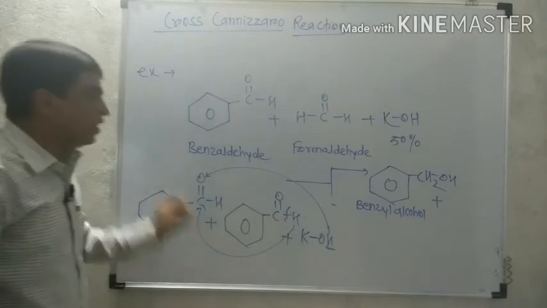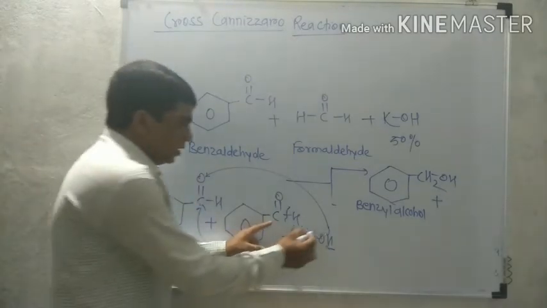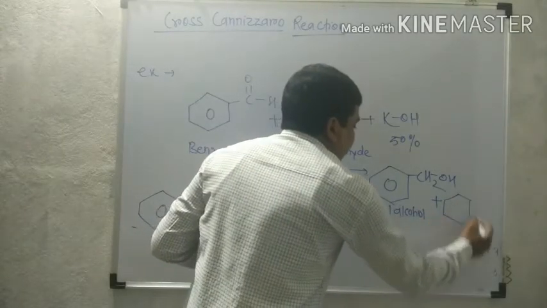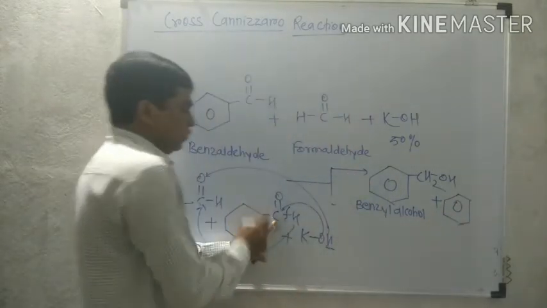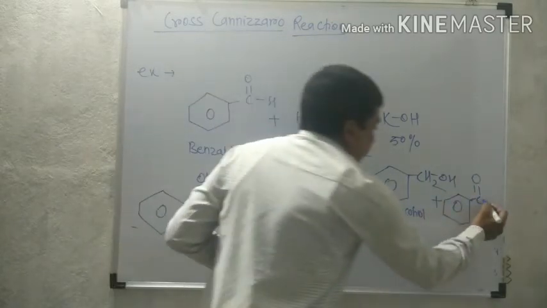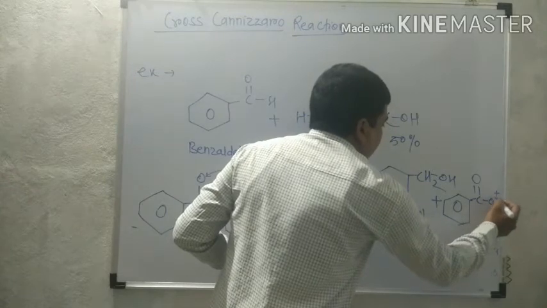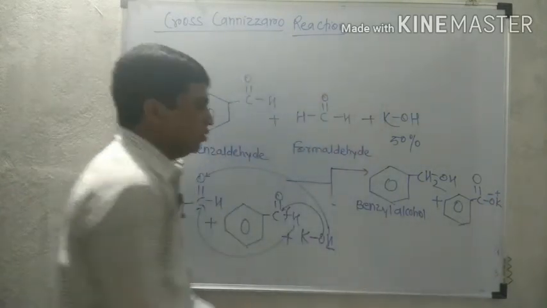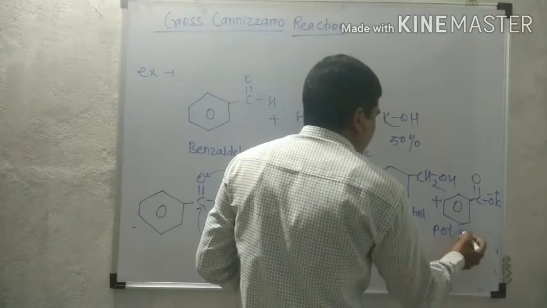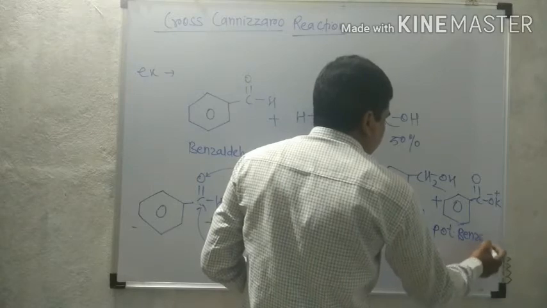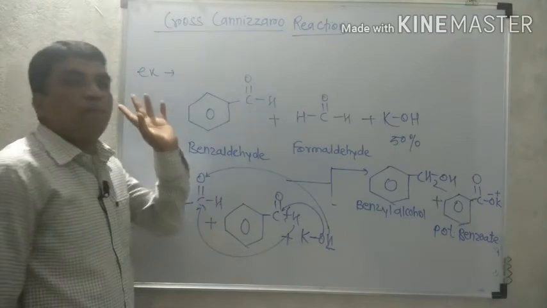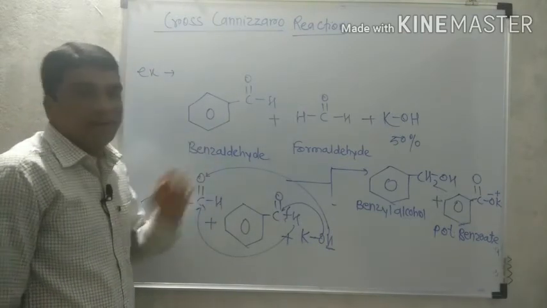We know that the first benzyl alcohol forms from the self-Cannizzaro reaction. What is remaining? That OK to the carbon of the second molecule. So therefore our second product is benzene with C double bond O, OK. So potassium having positive charge, oxygen having negative charge. It is potassium salt of benzoic acid, therefore potassium benzoate. That is from the self-Cannizzaro reaction of benzaldehyde.